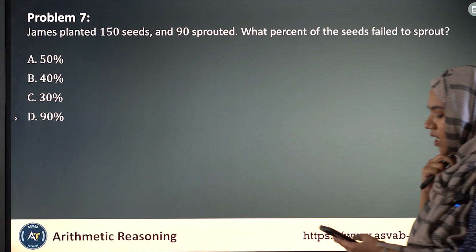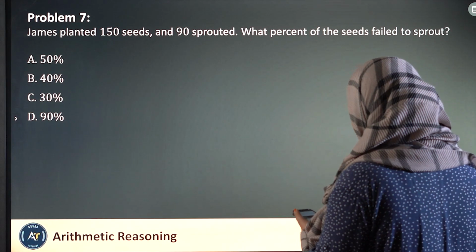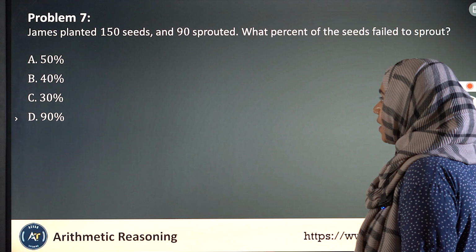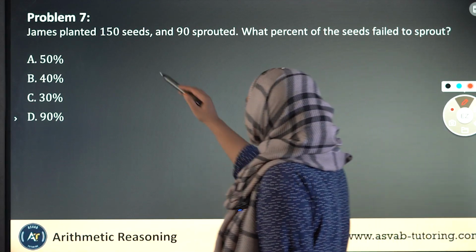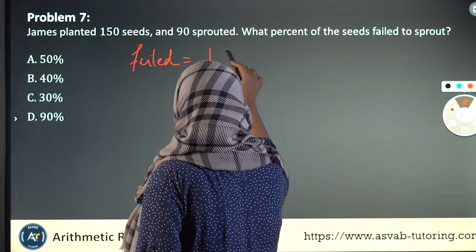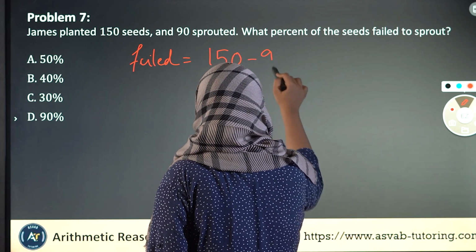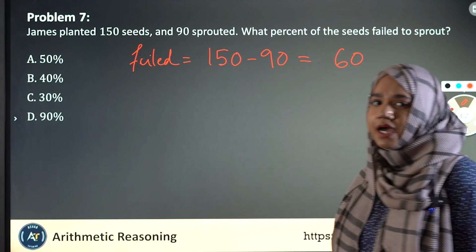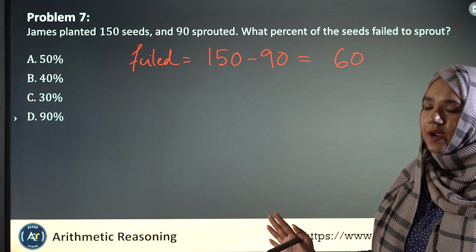Let's now move on to problem number 7. James planted 150 seeds, 90 sprouted. What percent of the seeds failed to sprout? All right. So first of all, let's figure out how many failed to sprout, okay? Because there were 150 seeds and 90 sprouted. 150 minus 90, which is 60, are the ones that failed to sprout.